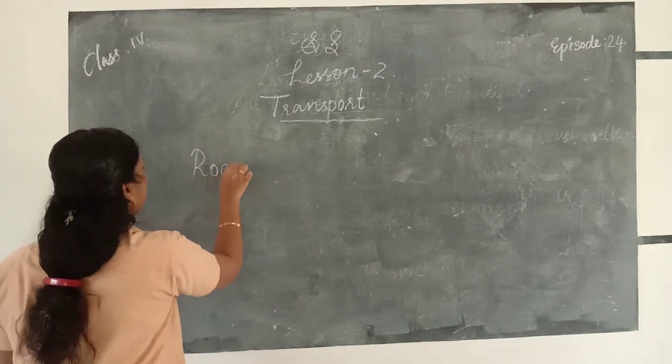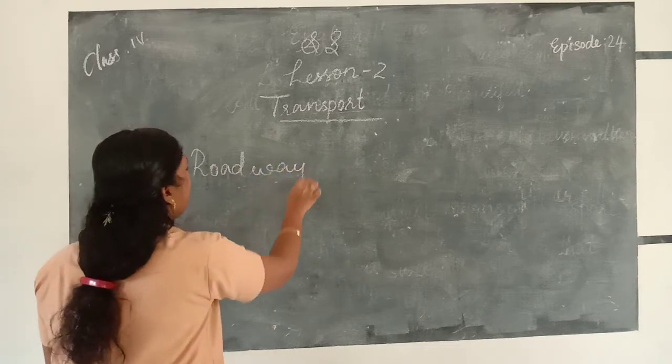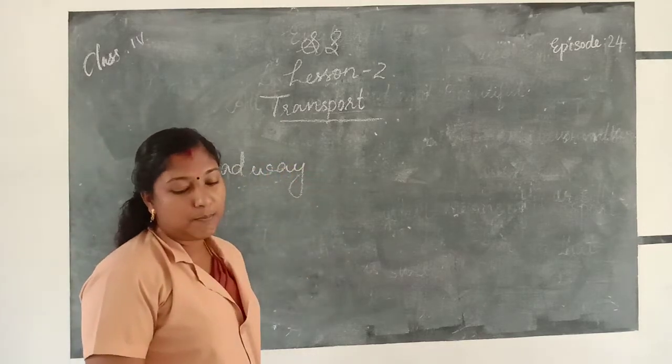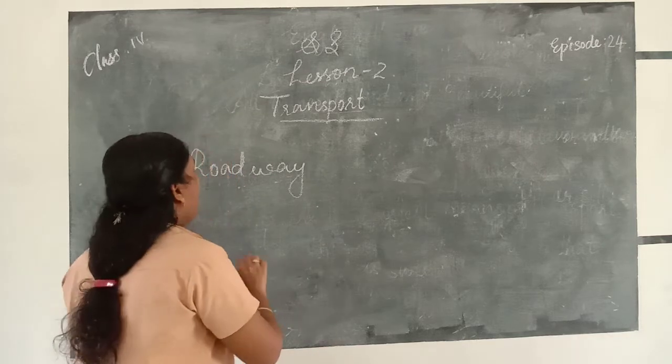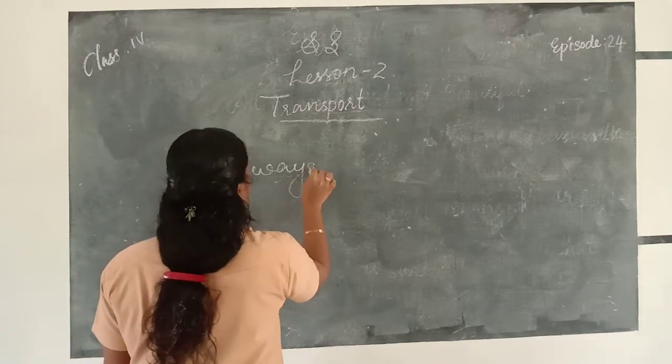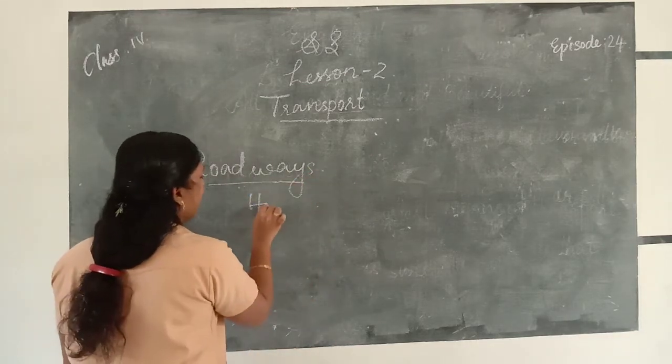First of all, we learn about roadways. The most important roads in our country are highways. Highways are of two types.